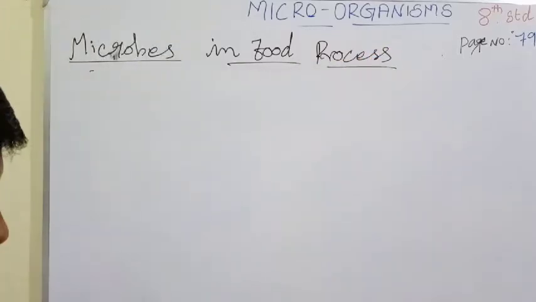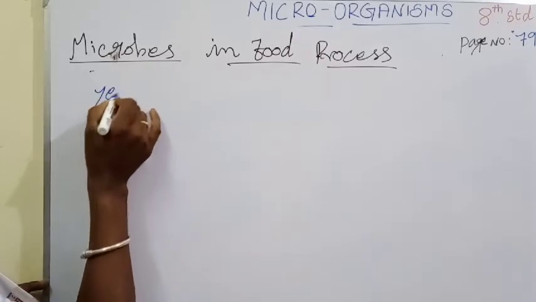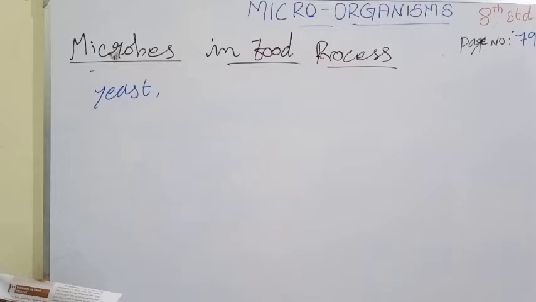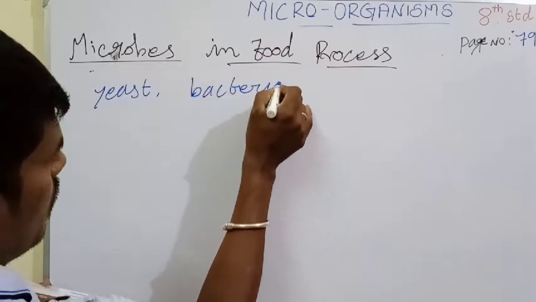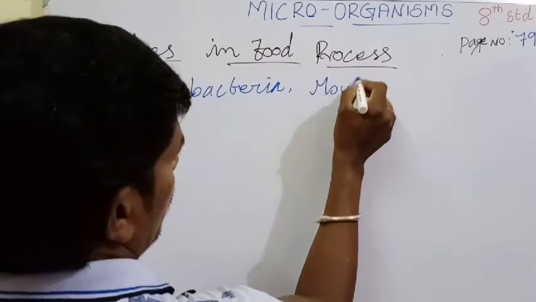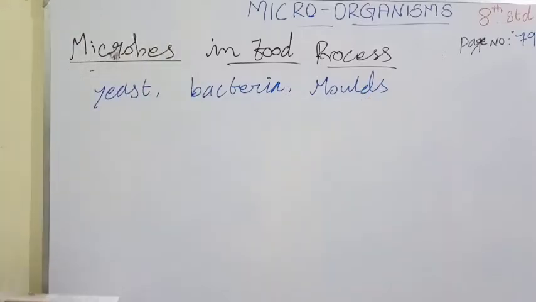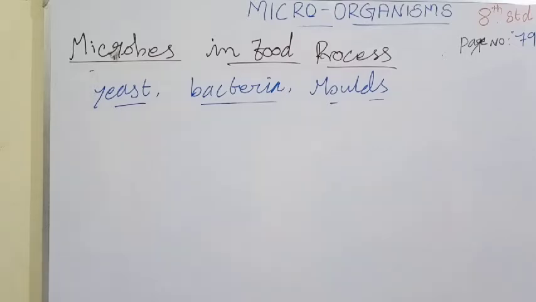For food processing, the commonly used microorganisms are, in plural form, the first one yeast, next bacteria, and next molds. These microorganisms are used in food process.